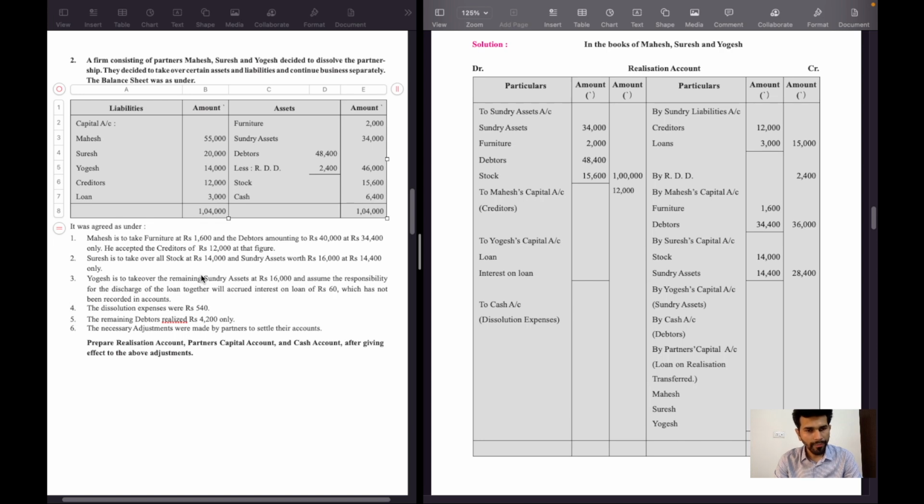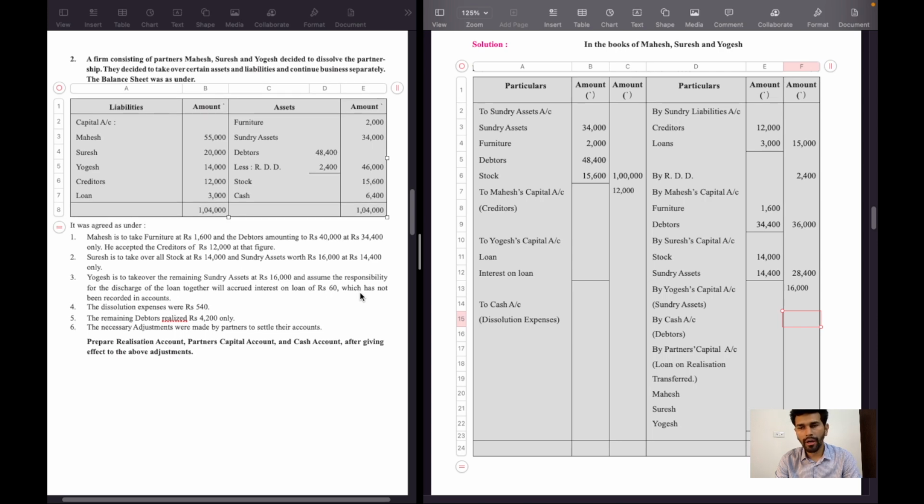Adjustment number 3, Yogesh is to take over remaining sundry assets at 16,000 rupees. Yogesh capital account, sundry assets 16,000 rupees, and assume the responsibility for discharge of loan. Together with accrued interest on loan of 60 rupees, which has not been recorded in accounts.